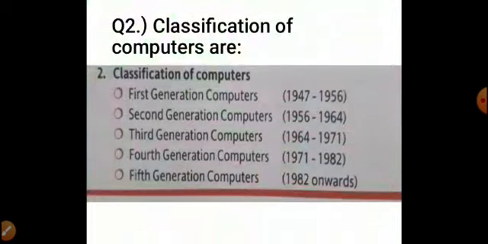Classification of computers. According to their generation year, we have to mention here. First of all, first generation computers: 1947 to 56. Second generation computers: 1956 to 64. Third generation computers: 64 to 71. Fourth generation computers: 1971 to 82. And fifth generation: from 1982 to still today. Okay dear students, this is your answer.